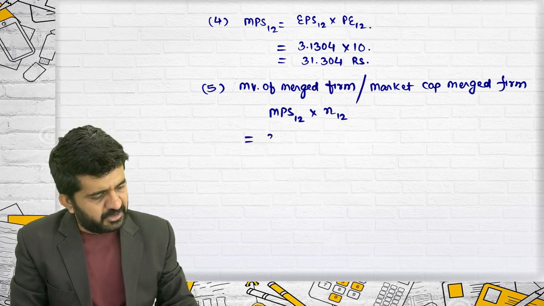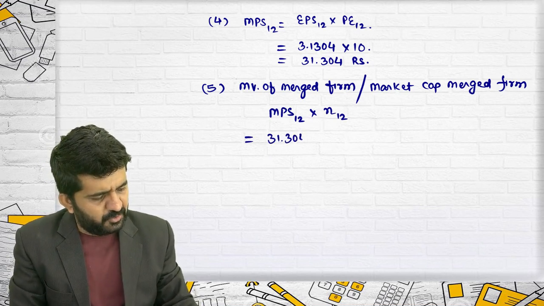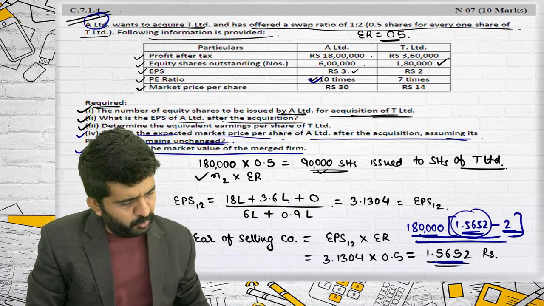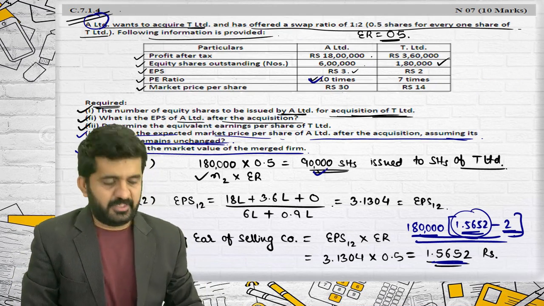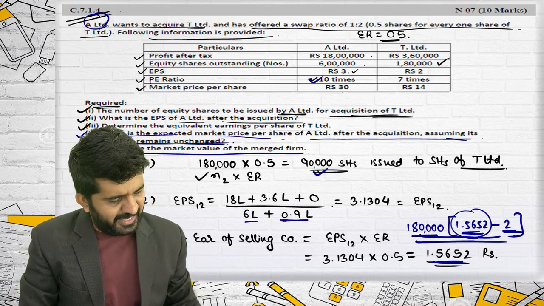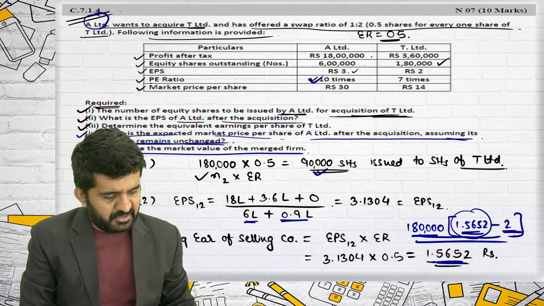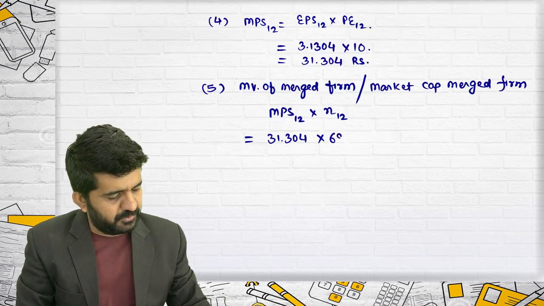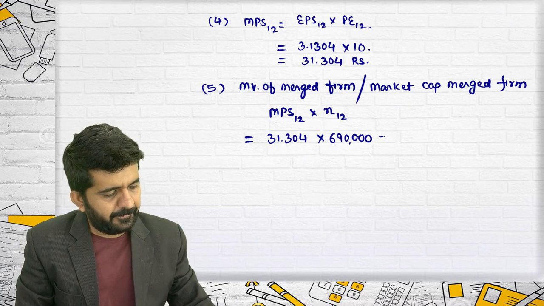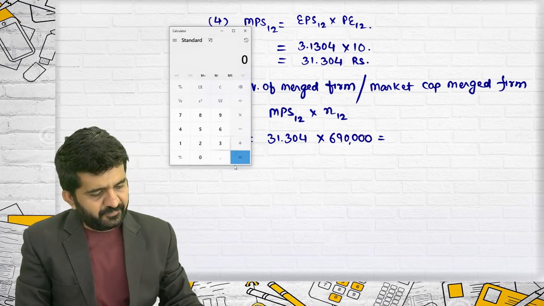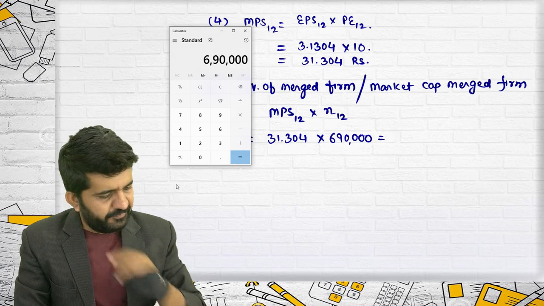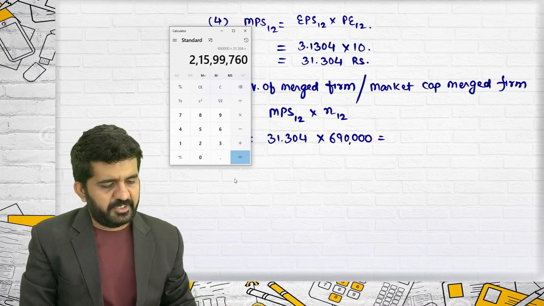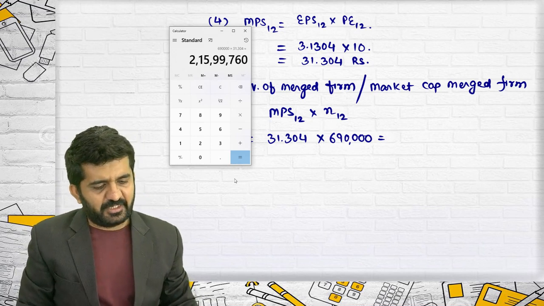MPS 12 is 31.304, multiplied by number of shares of 12. It is 6,90,000: 6 lakhs old, 90,000 newly issued. The answer will be 6,90,000 multiplied by 31.30. It is 2,15,99,760.